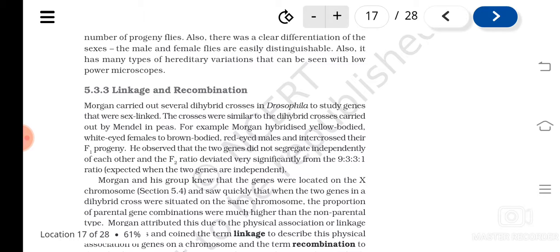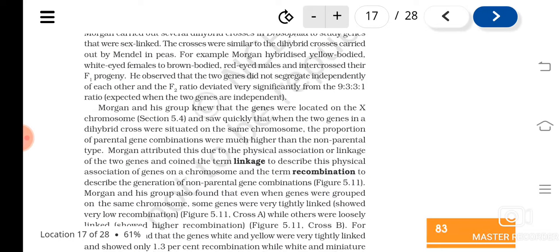Two characters were taken together and their inheritance pattern was studied. When he did that, he could see that there was a lot of variation from the dihybrid ratio, that is 9:3:3:1. He could explain this because of another phenomenon known as linkage.